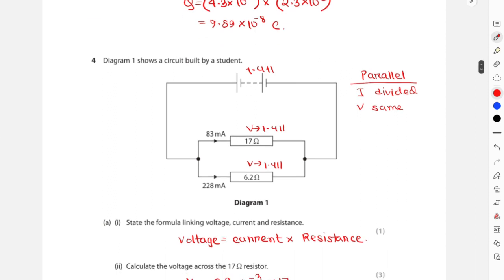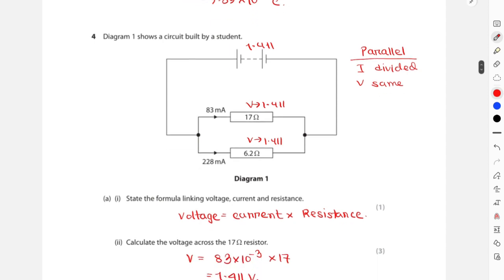Since this is a parallel circuit, I do not need to calculate the total resistance, as current is divided and I already know the current passing through the first and second branches. Addition of these two currents will give me the total current across the battery.